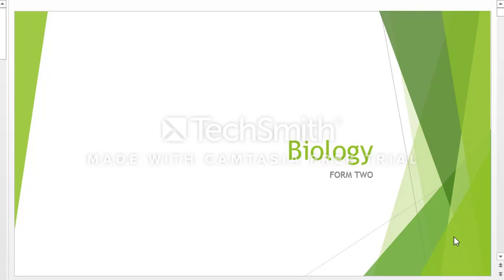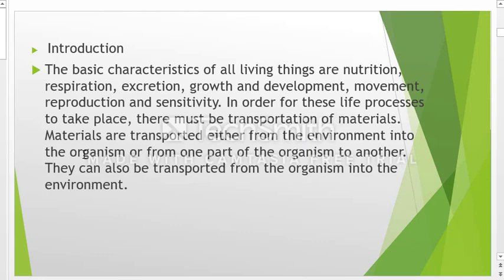But for today, we are going to learn about biology, specifically the topic of transport of material in living organisms. So in today's session, we'll start with the meaning of transport. The meaning of transport is the movement of materials from one part of the body to another. And here in transport of material, we are specifically looking at how the materials are transported within the body of